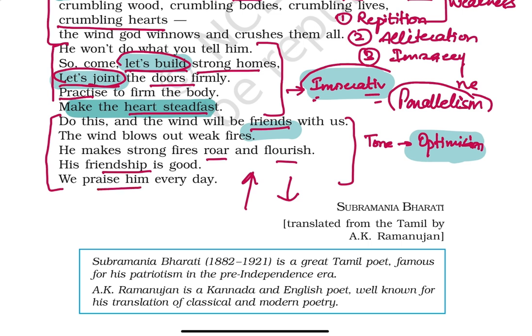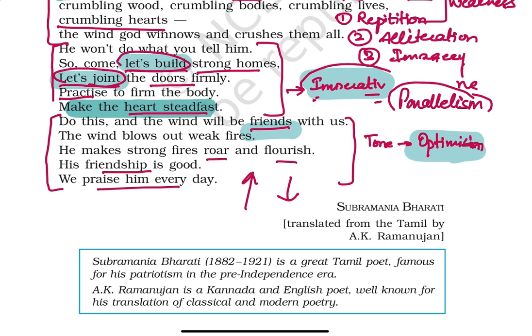So his friendship is good. It's good to be friends with the wind, and we praise him every day. And this is how we really need to praise the wind every day, because we have become stronger. We do not have to address the wind to come very softly, not to do this, not to do that. No, now we are going to praise him because we have become stronger, equally stronger as the wind is mightiest, as we have got that strength and courage together in our mind and heart. Okay, so challenges destroy the weak, but they strengthen the strong.